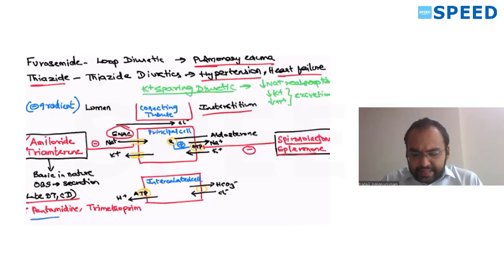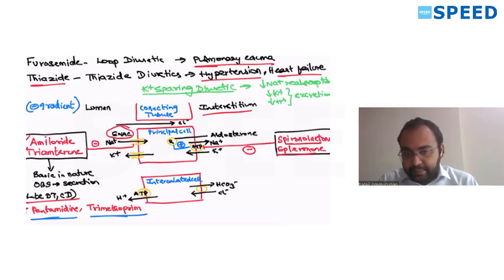It has also been said that the drugs pentamidine and trimethoprim also have this potassium sparing effect. Whenever a question is asked where cotrimoxazole was given and hyperkalemia was noted, the side effect is hyperkalemia. So potassium sparing effect can be seen with that as well.